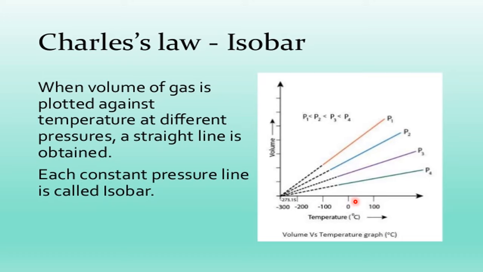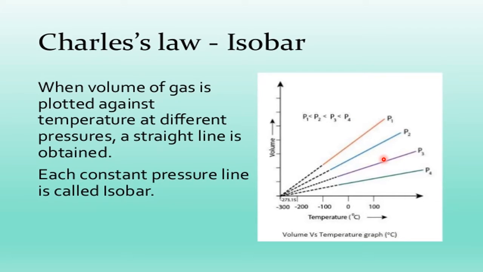When you plot volume versus temperature, because they are directly related, we get a straight line. Maybe he did it for different pressures, 2 atmospheres or 100 atmospheres, keeping the pressure constant in each experiment. Again the same relation, a straight line, because this is the law. So at different pressures, all four are straight lines.